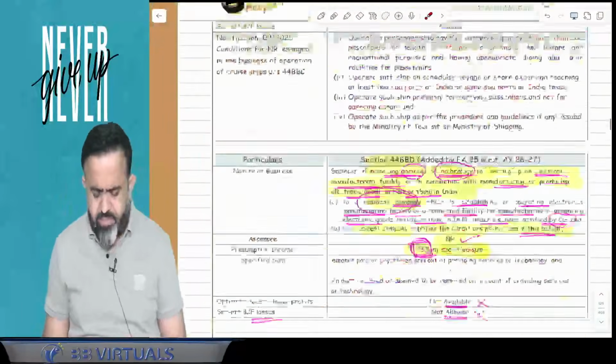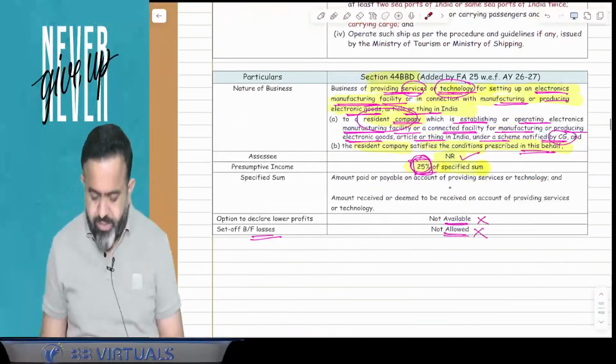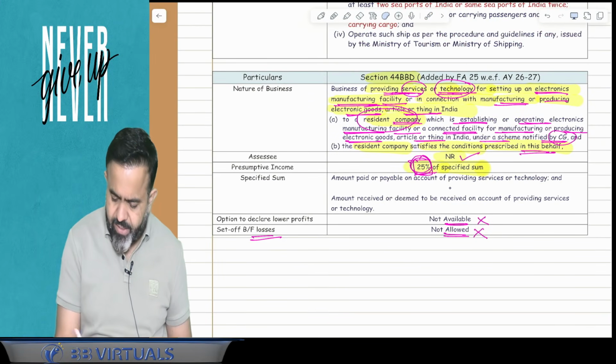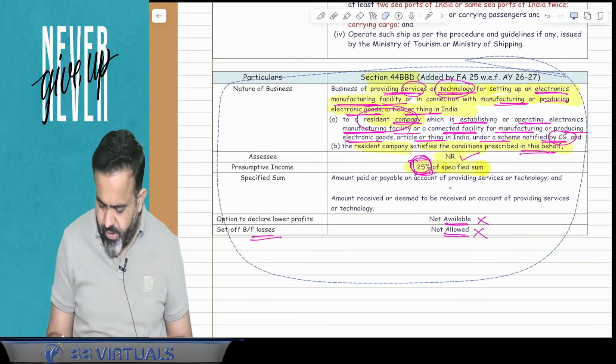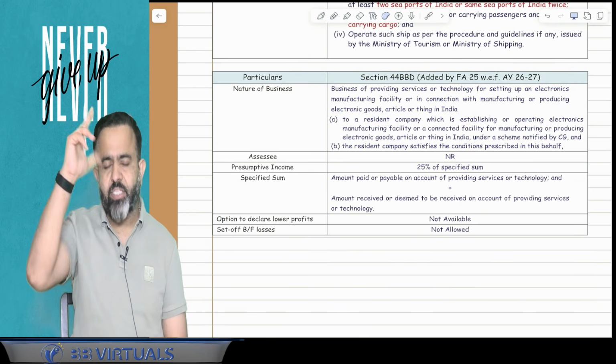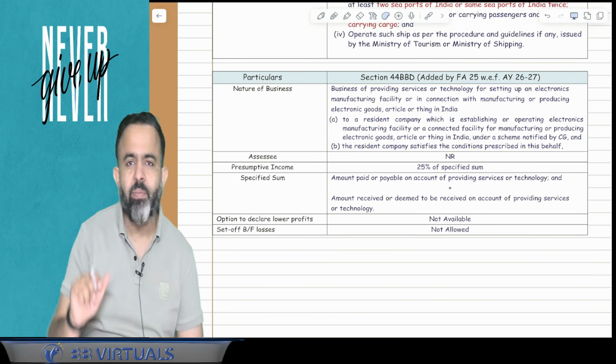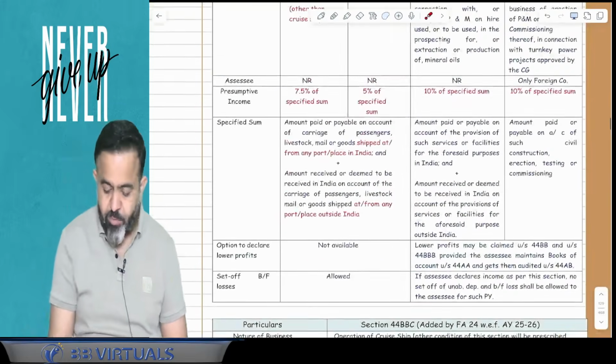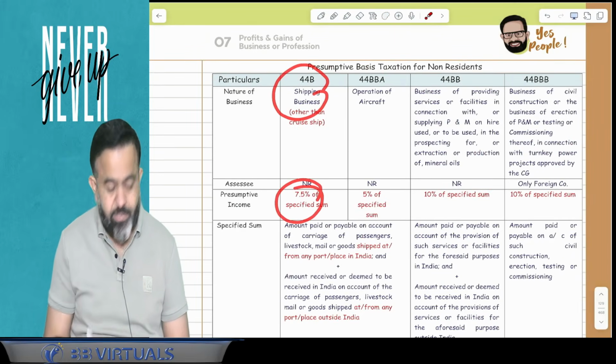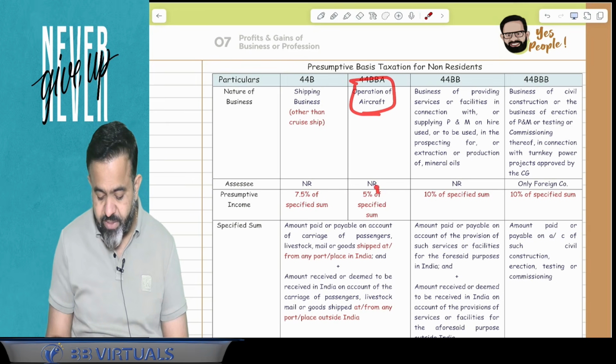Okay, now in the PGBP, guys, there is one new section, and this new section is basically in case of the non-resident. Guys, there are certain sections for non-residents. If you remember the shipping business, then your PGBP income is 7.5%. In case of aircraft business, it is 5%.